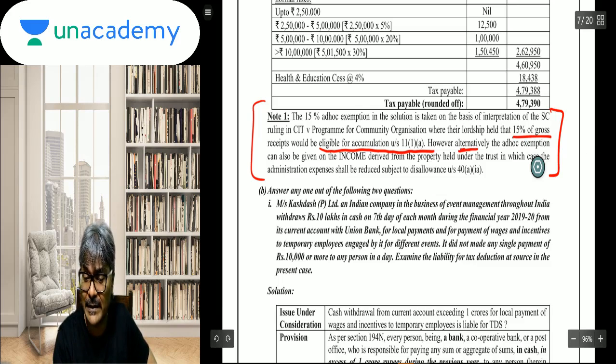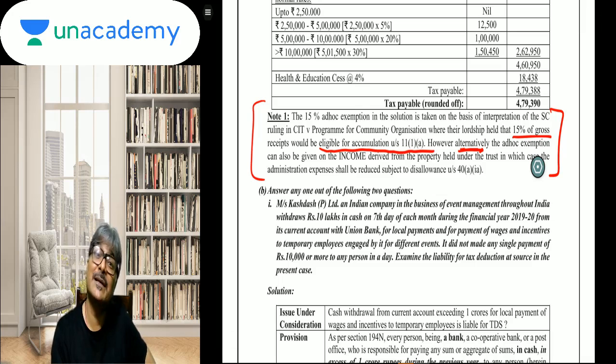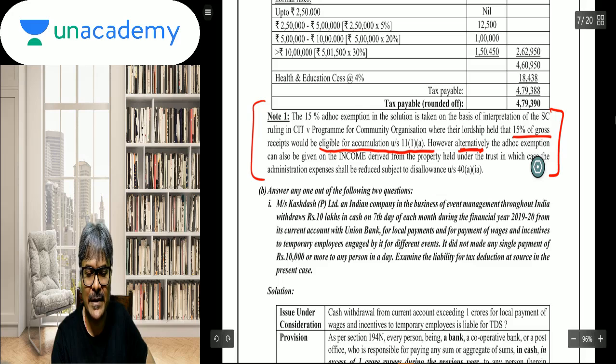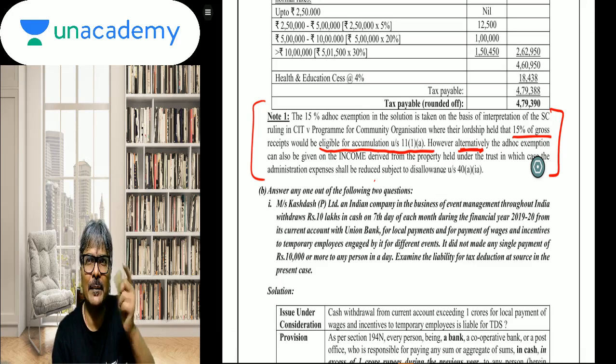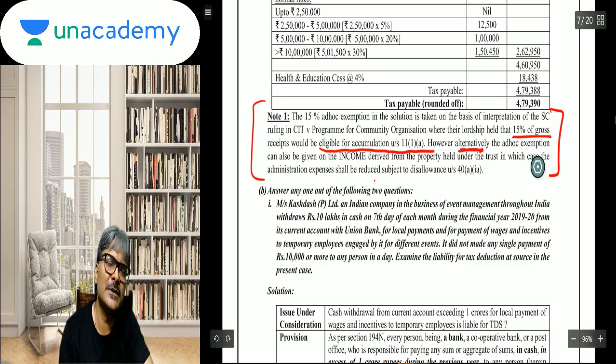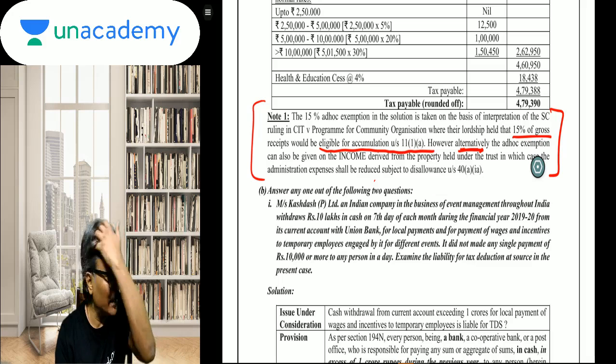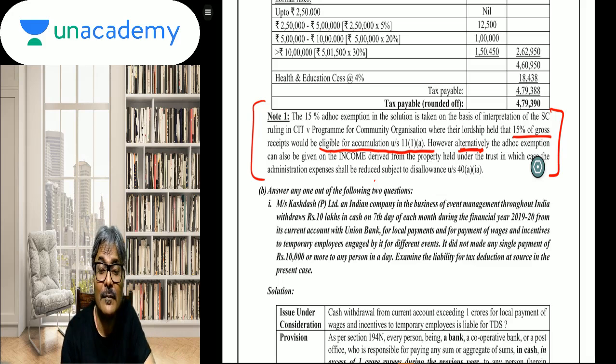However, alternatively, this is what many would have done it, isn't it, as their main solution. Alternatively, the ad hoc exemption can also be given on income derived from the property held under the trust, in which case the administrative expenses shall be reduced. In computing the income, the administrative would be reduced subject to disallowance of 40IA. 30% will not be reduced to determine the income. This is how you are supposed to put forth.